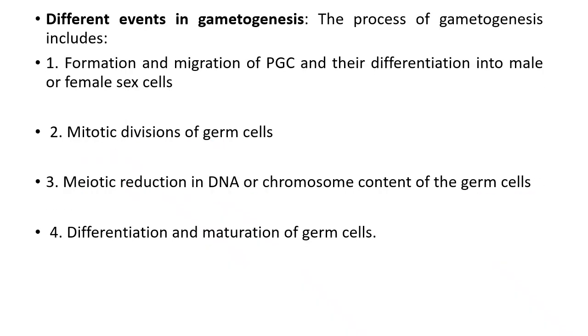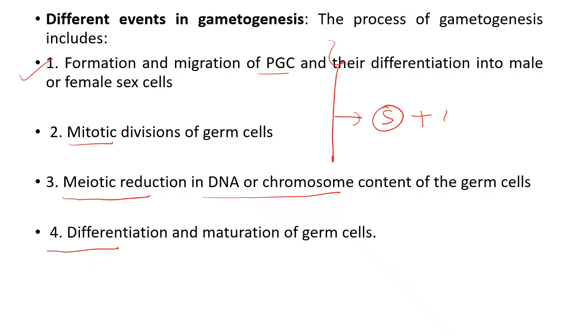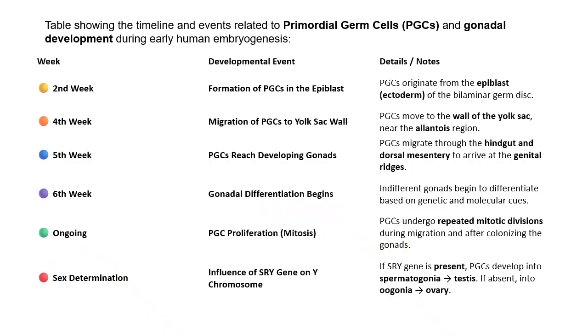These are the few events in gametogenesis. First is the formation and migration of PGC and their differentiation into male and female sex cells. Second is the mitotic division. Third is the meiotic reduction of DNA or chromosome content. And fourth is the differentiation. Out of these four events, the first two take place in both spermatogenesis and oogenesis, but the third and fourth points are different in spermatogenesis and oogenesis.